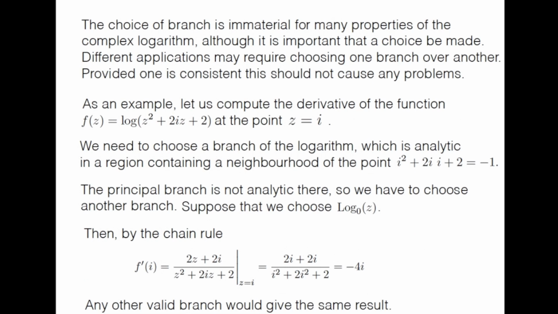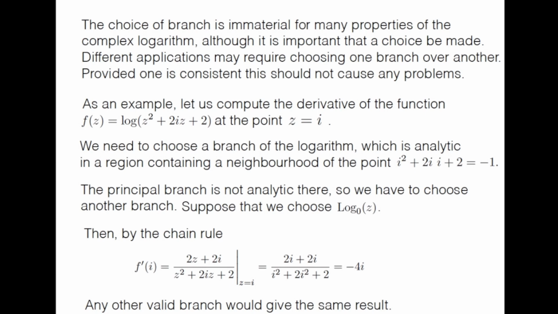Now remember that the choice of branch is immaterial for many properties of the complex logarithm, although it is important that a choice be made. That's what I was trying to emphasize earlier, that you have to make a choice. But it's immaterial for many properties, not always, of course. Different applications may require choosing one branch over another. Provided one is consistent, this should not cause any problem.